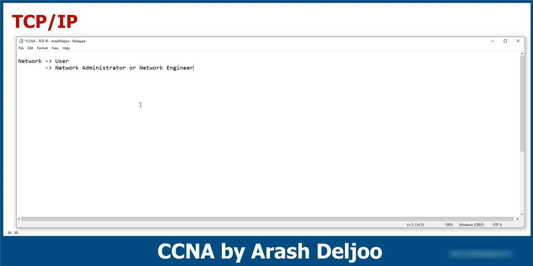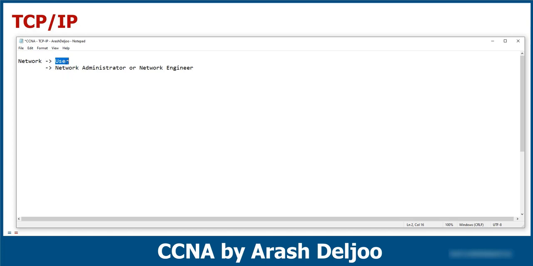This means that there are two types of people who know networks. We are not only users, because we need to understand more than a user about the details of the networks. Users don't know anything about TCP/IP, about the concepts of the networks, about the functions of the network.